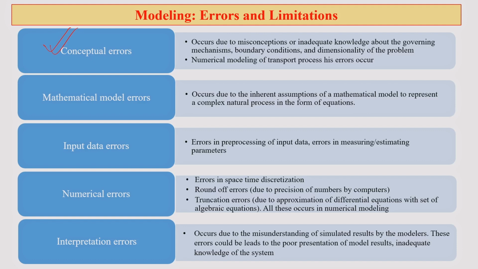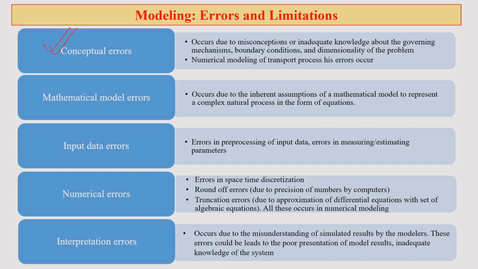Conceptual errors. Conceptual errors occur due to certain mistakes or misunderstanding in the concept of the model or the concept of what is happening in the field. Suppose you are working with a rice ecosystem and you are trying to model it in a crop model. Unless you know the rice plant in a better way, and also the entire system of growing rice in the agricultural field, it will definitely be very error prone in the conceptualization stage itself.